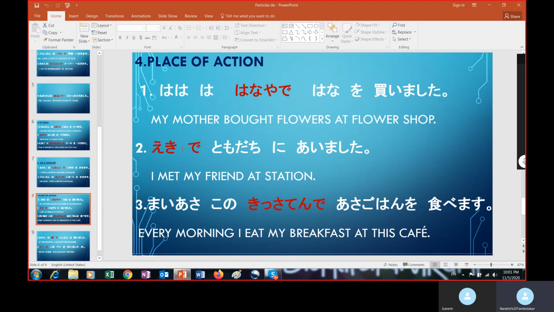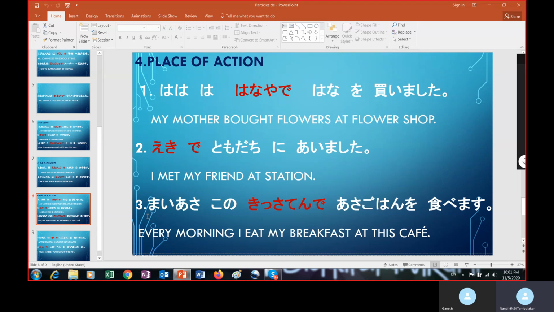Okay, coming to the second one, eki de tomodachi ni aimashita. I met my friend at the station. So at the station is eki de. De particle shows here the place of action. When the sentence ends with an action verb, then we use the de particle as a place of action.